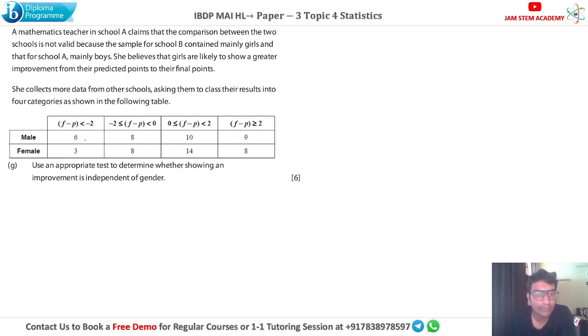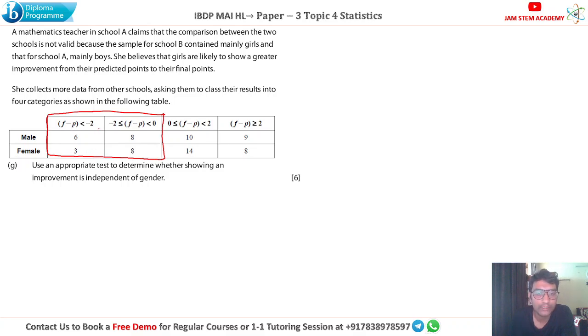Now, if you observe carefully, here we have 3. What that means is, when the expected frequency is less than 5, we always merge that column with its adjacent one. So in this case, we have to merge these two.